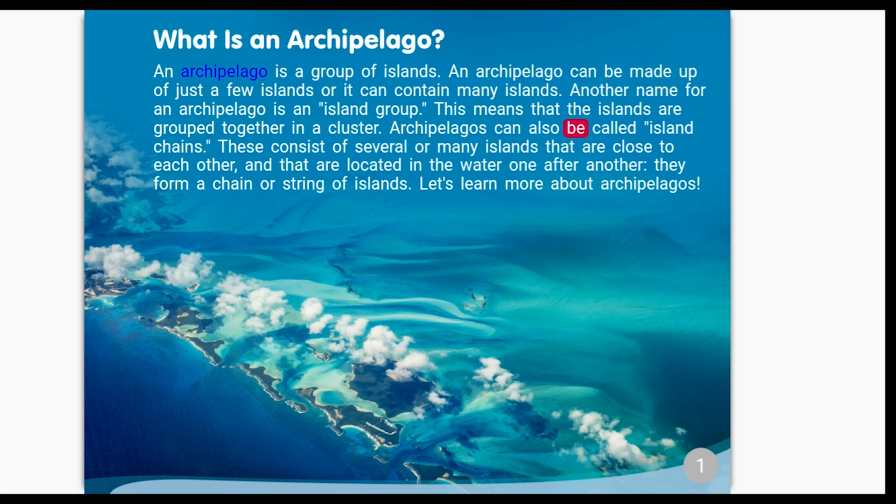Archipelagos can also be called island chains. These consist of several or many islands that are close to each other and that are located in the water one after another. They form a chain or string of islands. Let's learn more about archipelagos.